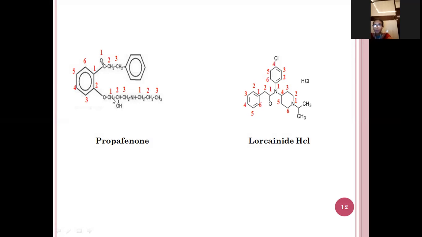This is propoxy. And here in the first position, a phenyl group is there. For this phenyl, a propane group is attached. 1, 2, 3. 3 carbon atoms with 1 oxygen. It is propane. So here this is the phenyl. For the phenyl in the first position, another phenyl group is attached. This is a propione. And here the propoxy group is attached. 1, 2, 3. 3 carbon atoms, propoxy, and this propylamino is attached here.